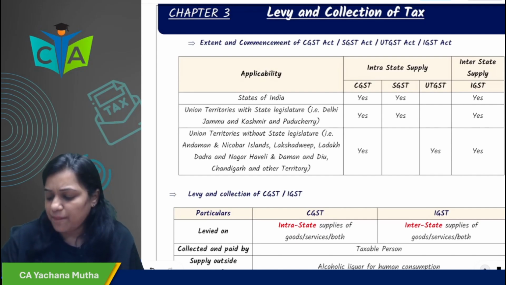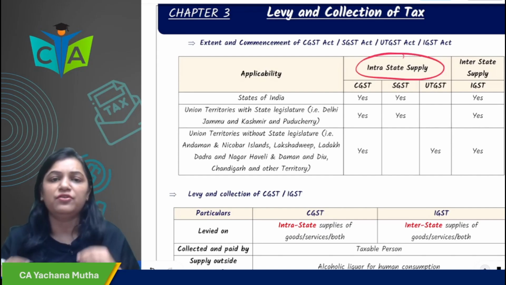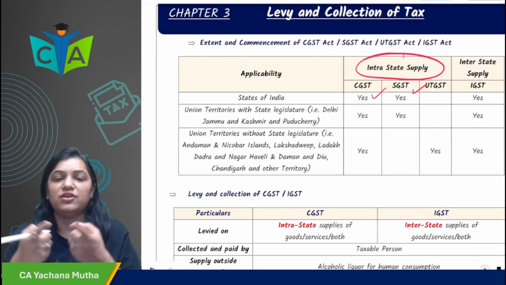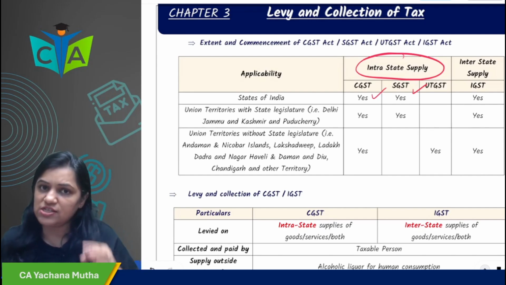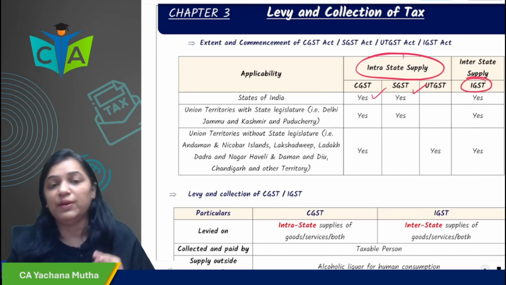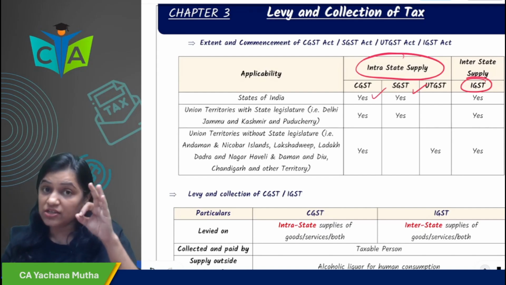So if you are supplying, there is an intrastate supply. You tell me, intrastate supply, which tax would be levied? CGST plus SGST. In case there is an intrastate supply, which tax would be levied? CGST plus SGST. However, if there is an interstate supply, the tax which would be levied is IGST.